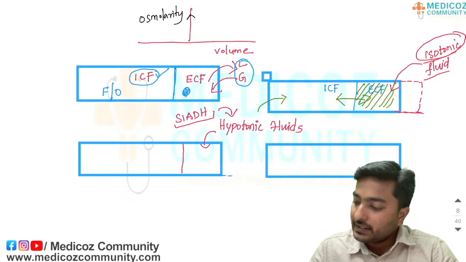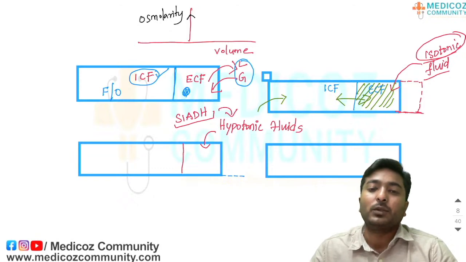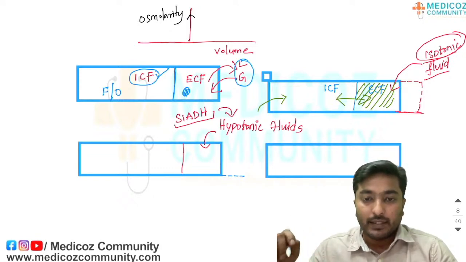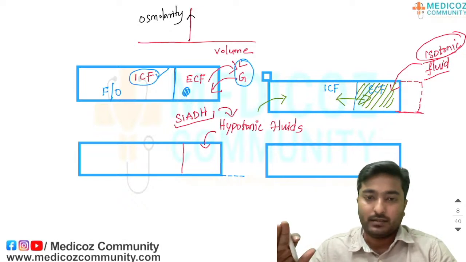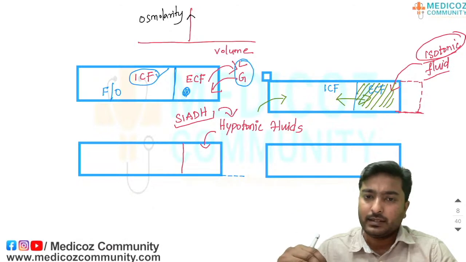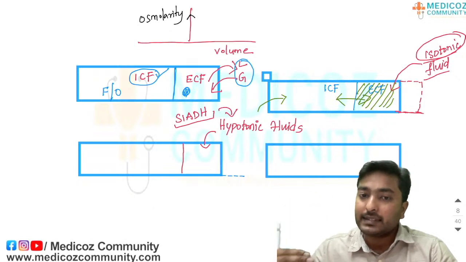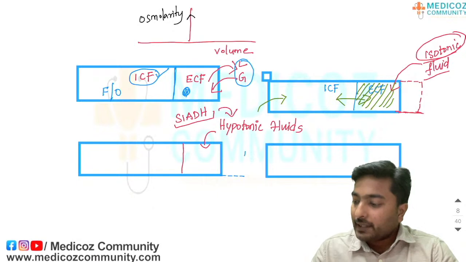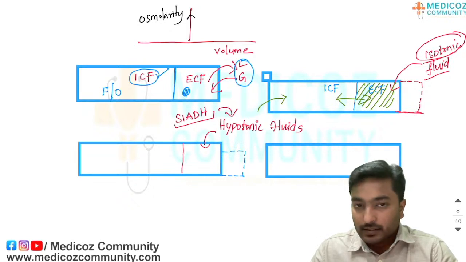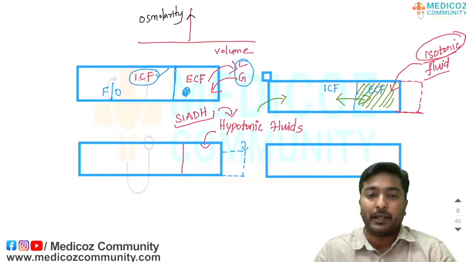Obviously the x axis is the volume, so definitely it will change. What will happen to the osmolarity? Will the osmolarity remain the same? No chance, because we are not adding isotonic fluid, so there has to be some change. Now the osmolarity has to increase or decrease. Imagine we are adding hypotonic fluid, which has more fluid and fewer electrolytes. So the newly adapted volume will also have decreased osmolarity. Now the new osmolarity will adapt to this point.